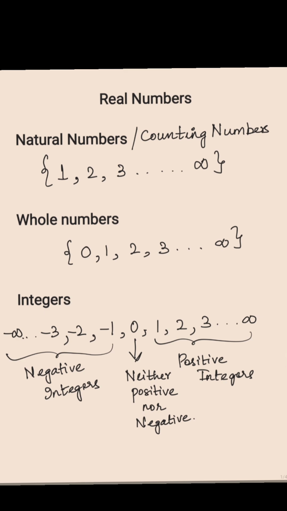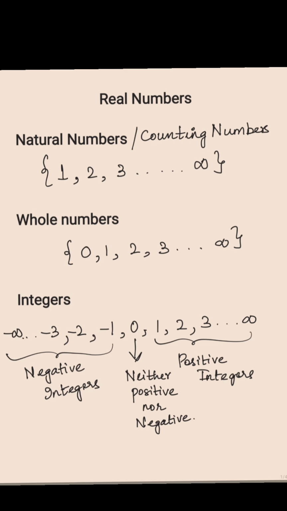Moving on. What are integers? Whole numbers are nothing but 0 plus natural numbers, and natural numbers start from 1 to infinity. Along with the set of whole numbers, if we also add the negatives of the natural numbers, that is -1, -2, -3, up to minus infinity, this entire set of numbers that begins from minus infinity and goes on till plus infinity is called integers.